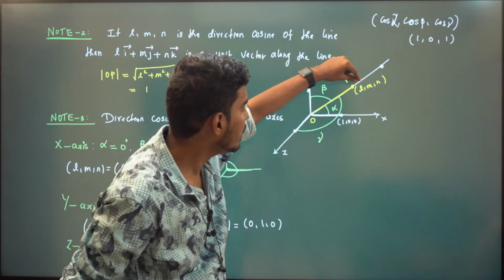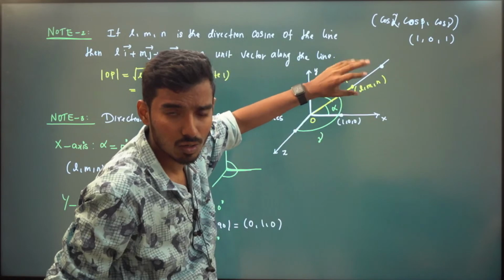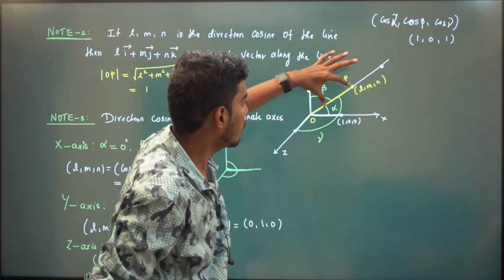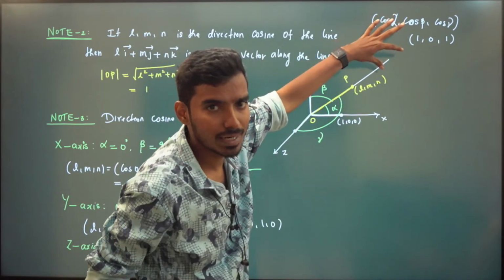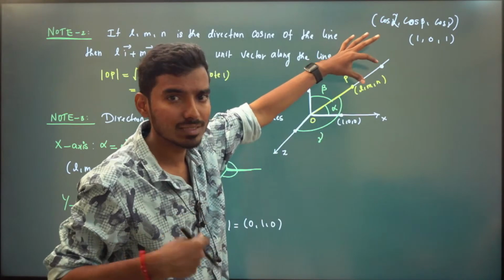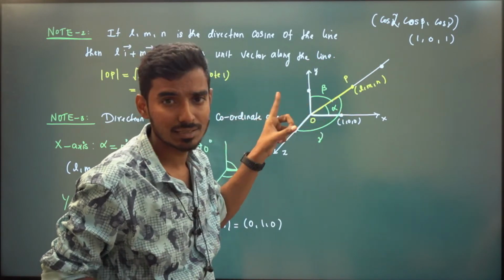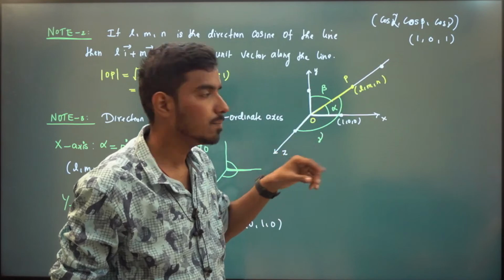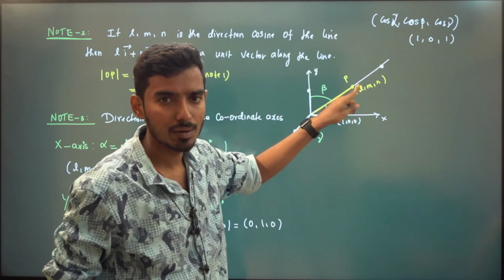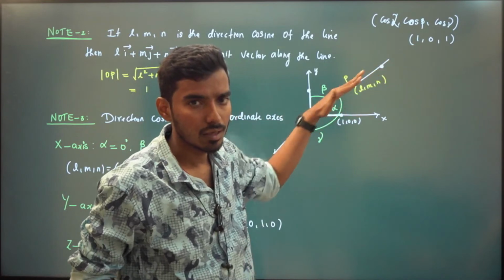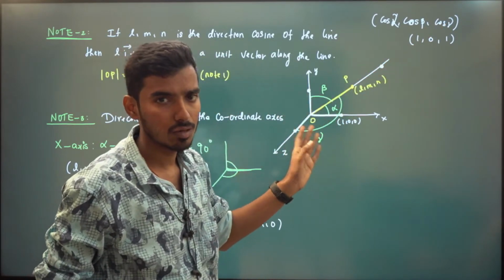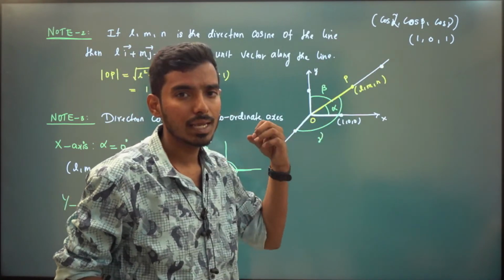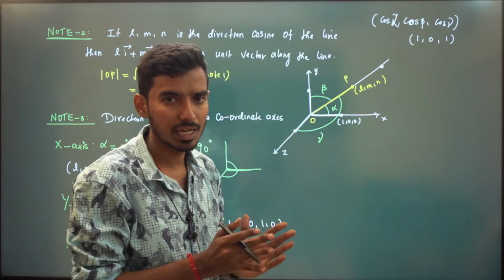Yes or no? If I multiply by 2, the direction will not change, only the magnitude will change. If I multiply by 3, it will be somewhere around here. I'm making this 3 times larger, but the direction will not change. If I multiply by a minus, the direction will change, but the angles will not change. See, we are just enlarging or shrinking by multiplying by some constants. If I multiply by positive constants, we are expanding, right? If I multiply by negative 2 or negative 3, it means enlarging and changing the direction. If I multiply by 1 by 2, we are cutting it off, right?